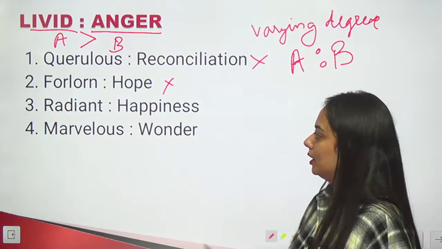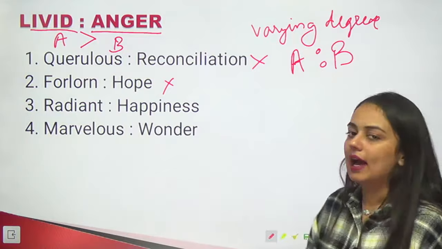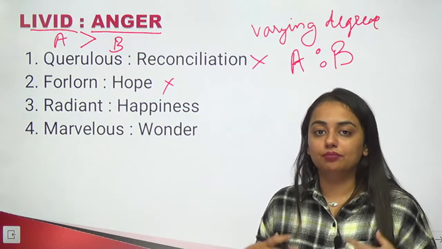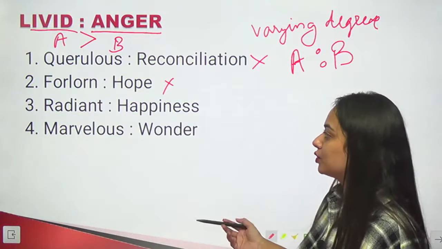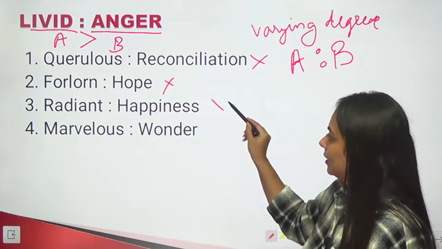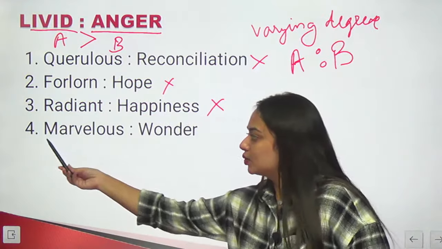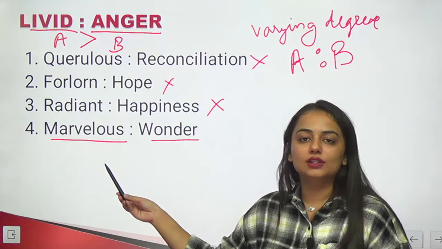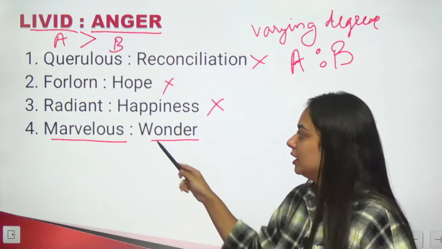Let's see the third one. Radiant and happiness. A person who's happy might not always be radiant, might not always show radiance. Can be eliminated. The last one is marvelous and wonder. So marvelous is again very wonderful, something that is really wonderful. So varying degree.